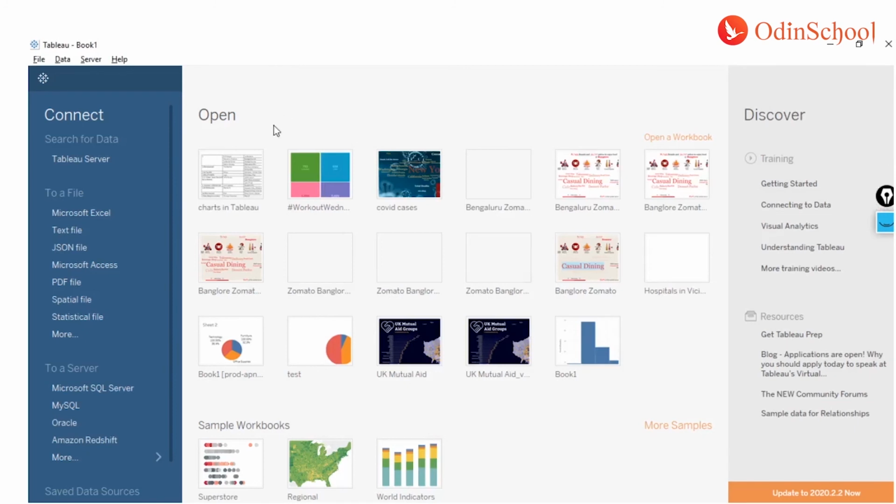As soon as you open your Tableau Desktop, you will have this connection page where you can connect to various data sources. The first one is Tableau Server. You can connect to Tableau Server where someone else or you might have previously published data sources.